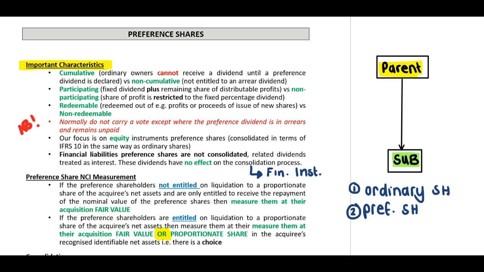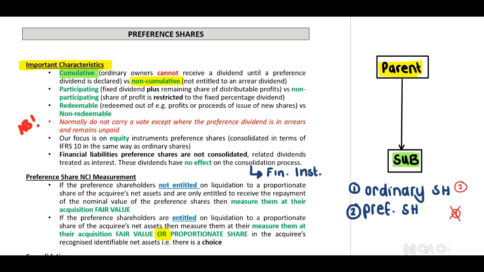Now, the first bullet point, cumulative. What does this mean? When dividends are declared, our ordinary shareholders may not receive dividends until all of the preference dividends are declared. Therefore, they will first have to declare preference dividends, and then only may our ordinary shareholders receive a dividend. Versus non-cumulative, where our preference shareholders are not entitled to dividends in arrears.